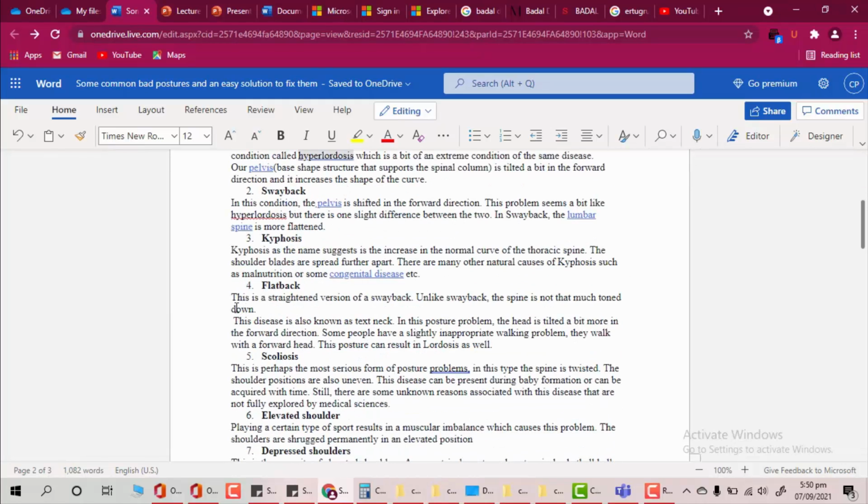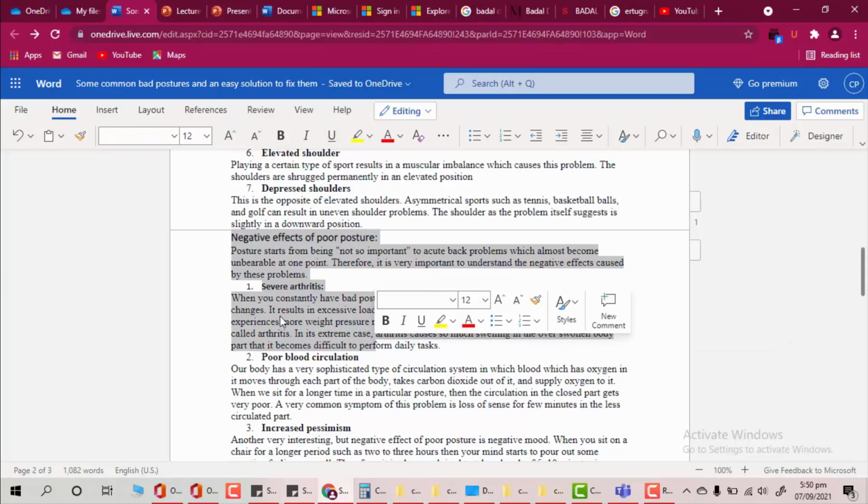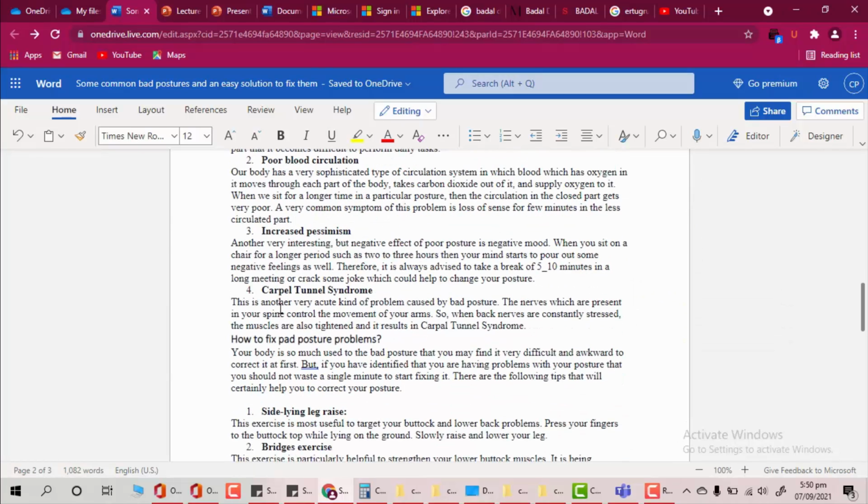Now I have to write some other things, such as the negative effects. As you can see, the negative effects are not directly included in the bad posture topic, but obviously they are very directly proportional to the context of the topic. So I'm going to write at least 200 words of negative effects in my outline.